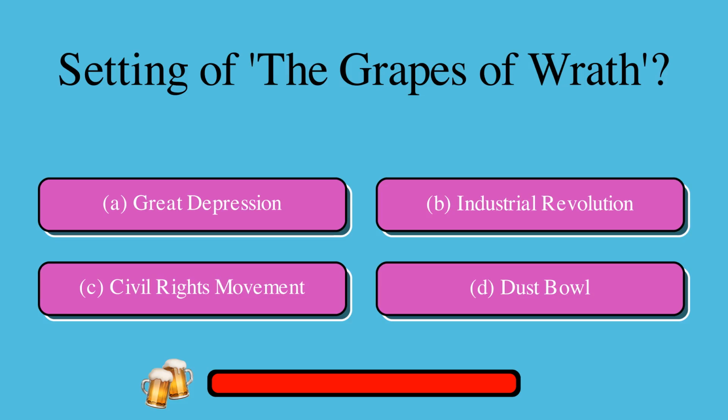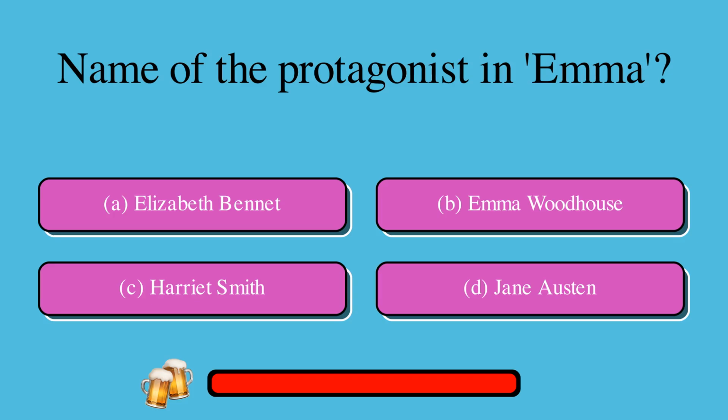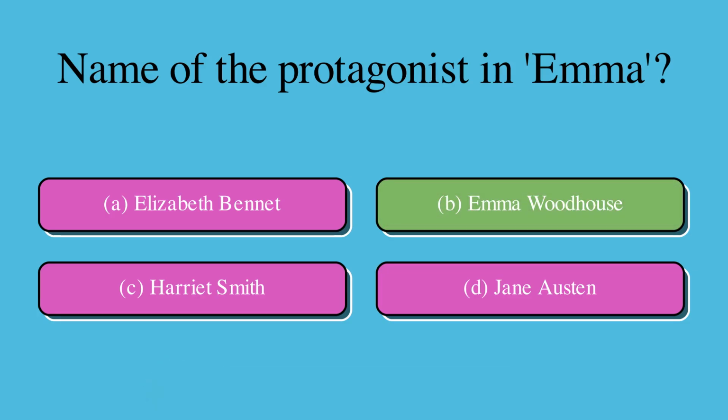What is the setting of The Grapes of Wrath? A, Great Depression, or B, Industrial Revolution, or C, Civil Rights Movement, or D, Dust Bowl? The correct answer is D, Dust Bowl. Question: name of the protagonist in Emma? A, Elizabeth Bennet, or B, Emma Woodhouse, or C, Harriet Smith, or D, Jane Austen? The correct answer is B, Emma Woodhouse.